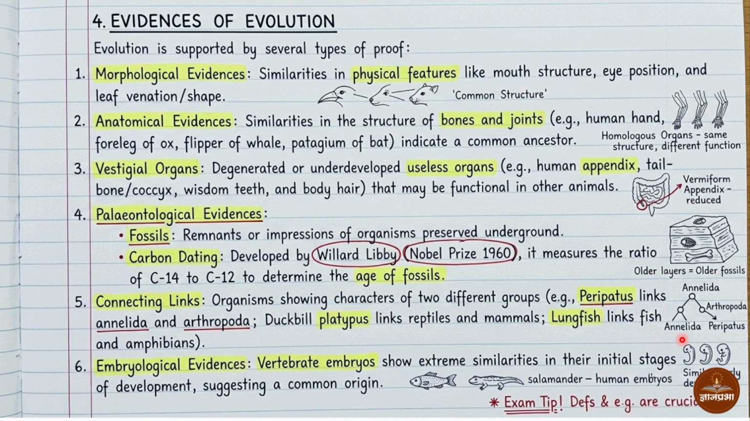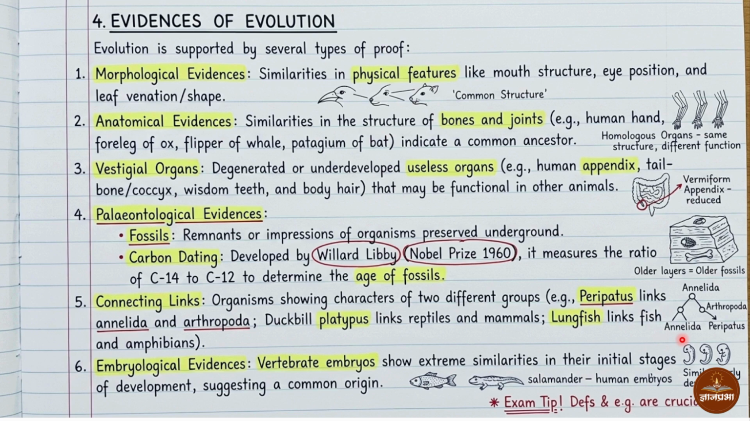Next is the very important point, evidences of evolution. There are 6 evidences of evolution. What are these evidences showing? These evidences are showing that different species are developed from one ancestor. They have a single ancestor and they evolved into different species. These are 6 evidences. We will see one by one.